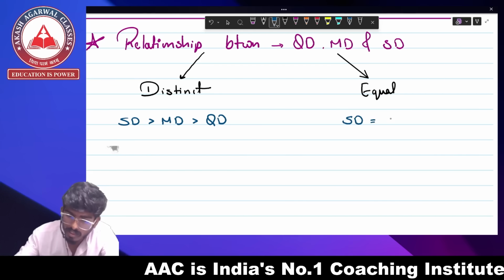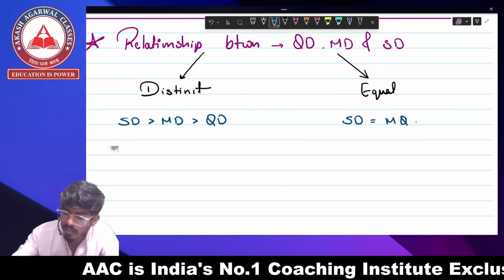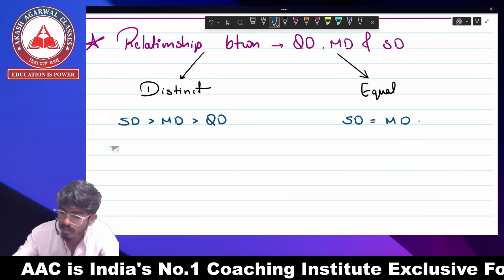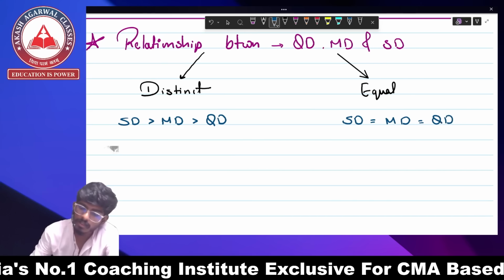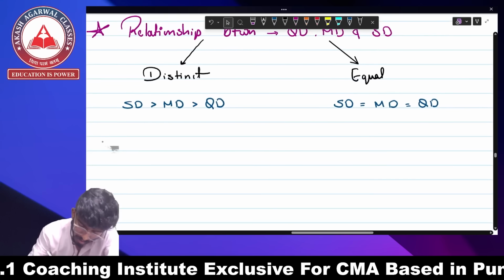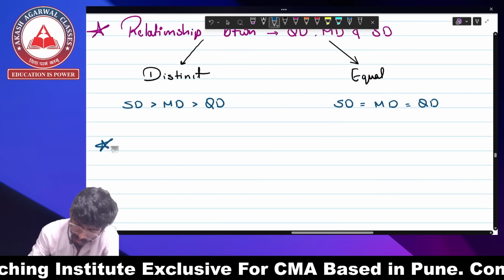If the observations are equal, whether you find standard deviation or mean deviation or quartile deviation, all three are going to be the same.